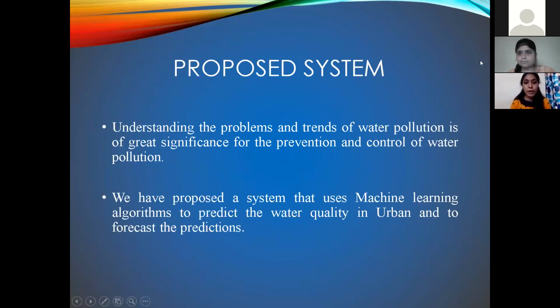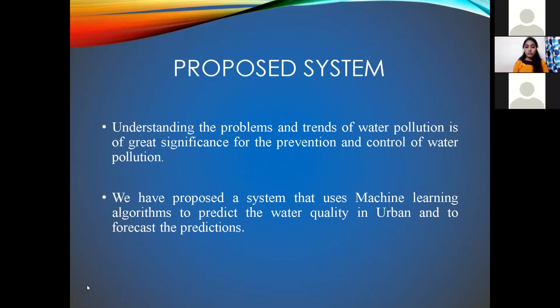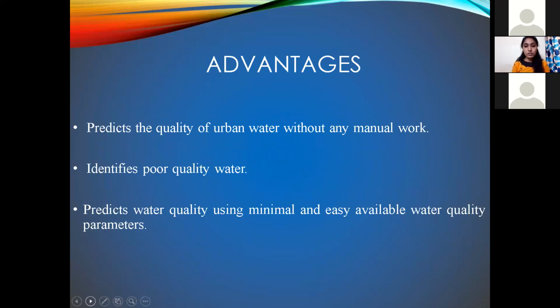Now let us see the proposed system of the project. Understanding the problems and trends of water pollution is of great significance. In order to control water pollution, we have proposed a system that uses a machine learning algorithm to predict the water quality in urban areas and to forecast the predictions. Now, seeing the advantages of the proposed system, it predicts the quality of urban water without any manual work.